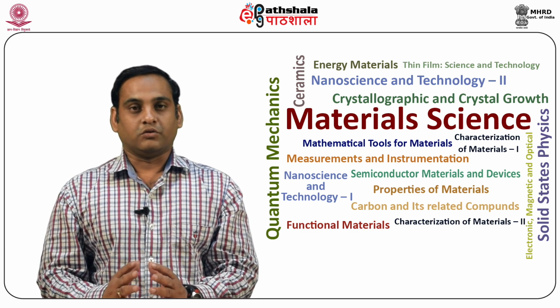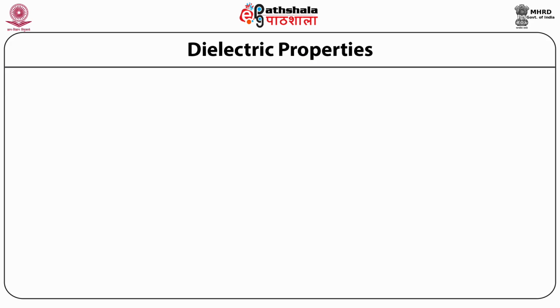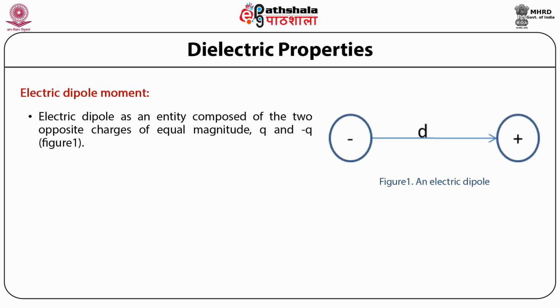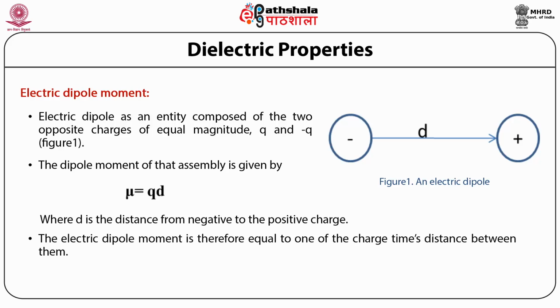To start with, we will first talk about the electric dipole moment. An electric dipole is an entity composed of two opposite charges of equal magnitude, q and minus q, which we can see in figure 1. So there are two charges, one plus q, another minus q. The dipole moment of that assembly is given by mu equal to q times d, where d is the distance from the negative to the positive charge. The electric dipole moment is therefore equal to one of the charges times the distance between them.